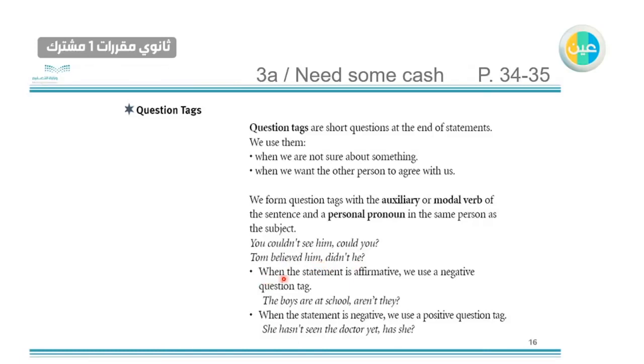The last thing: when the statement is affirmative, we use a negative question tag. So the statement here is the boys are at school. After the comma, when we want to use the question tag, we have to use the other side, because it's affirmative, so we have to use the negative: aren't they? When the statement is negative, we use a positive question tag. She hasn't seen the doctor yet. Here it's negative, so in the question tag, we have to use the affirmative way.